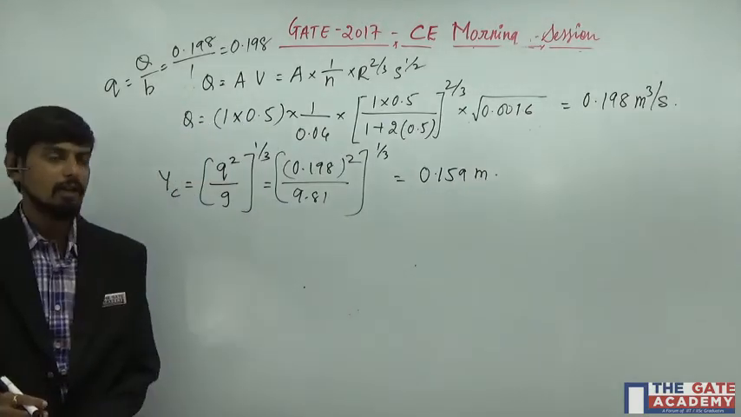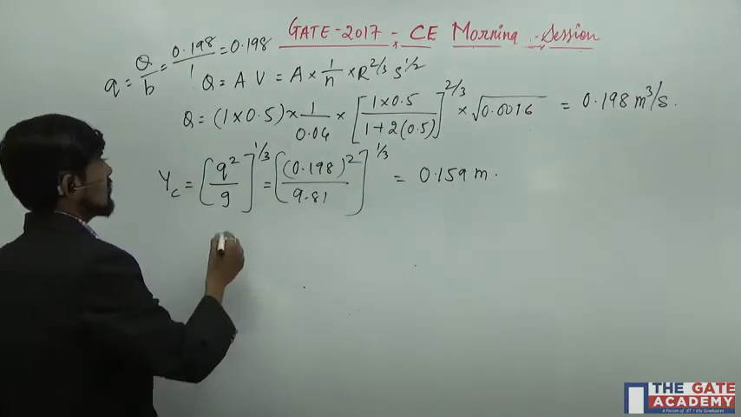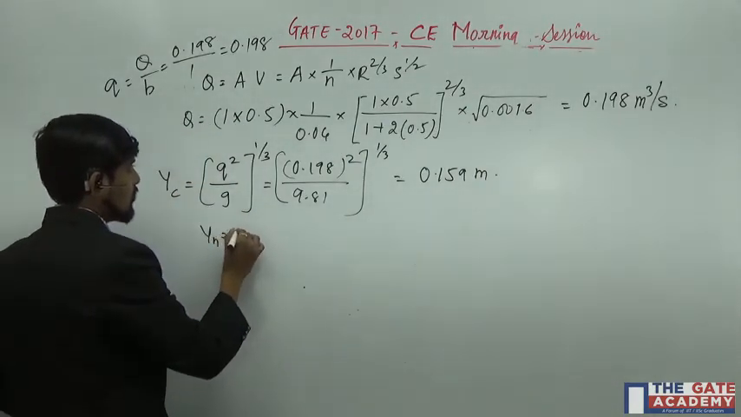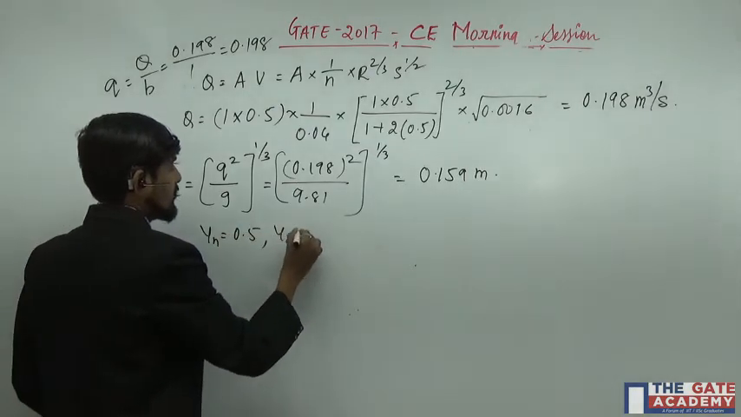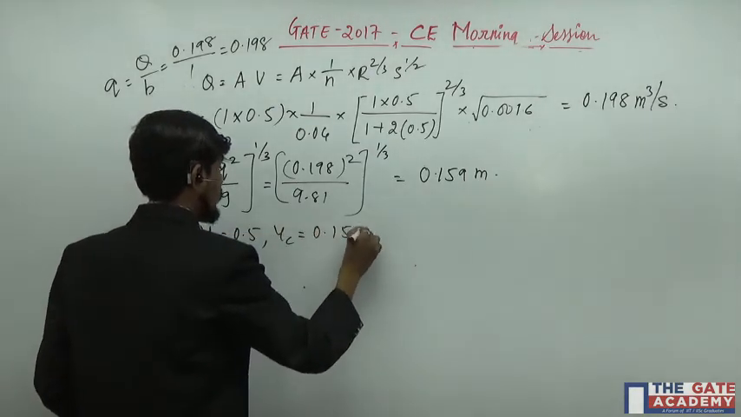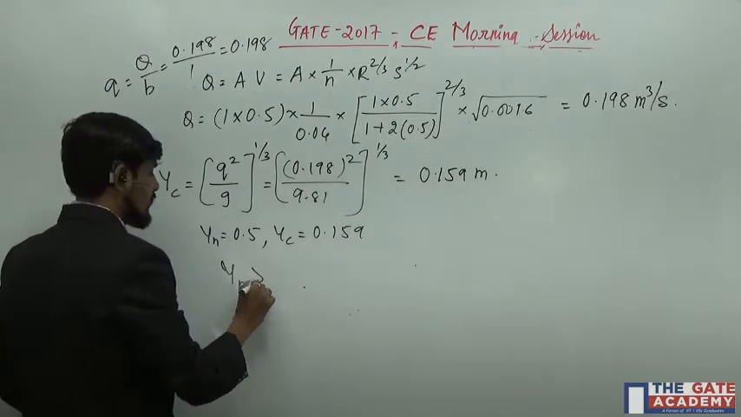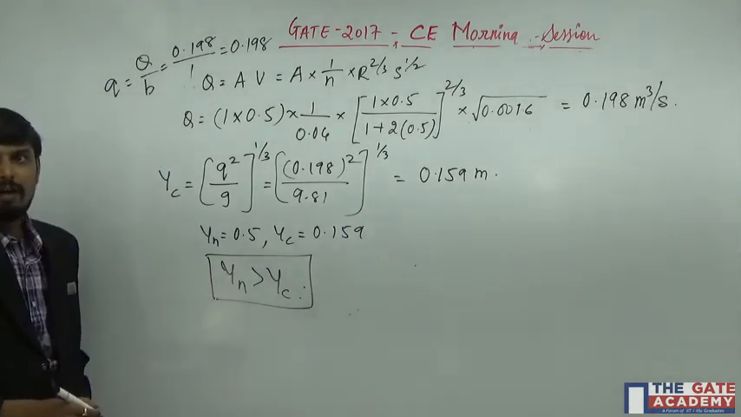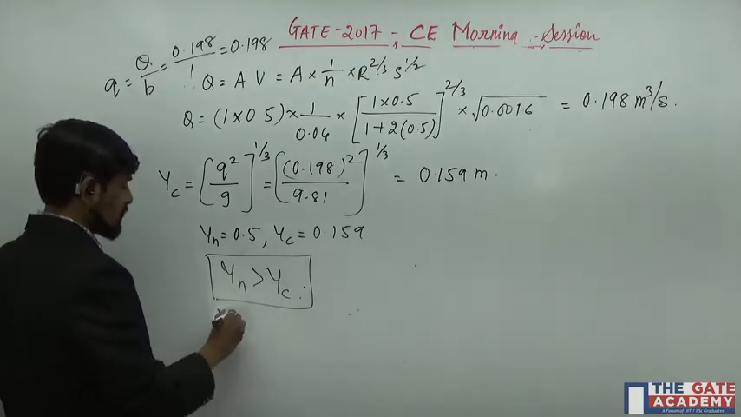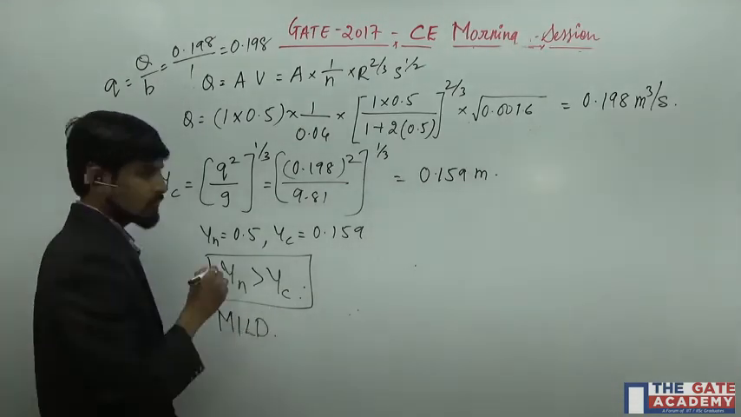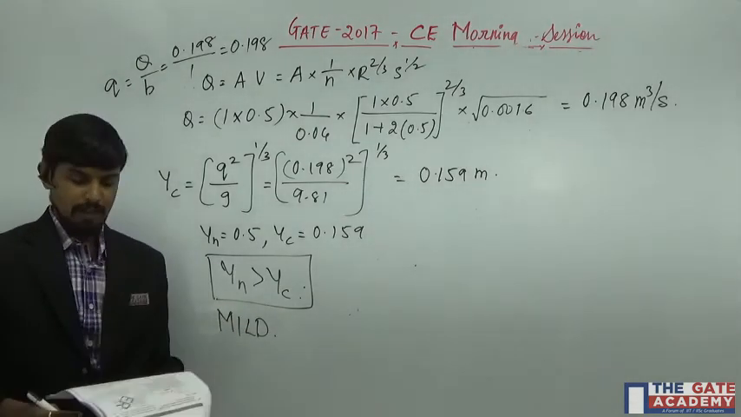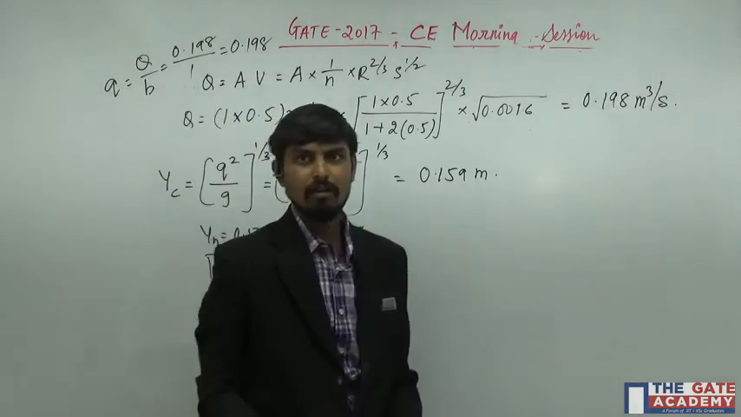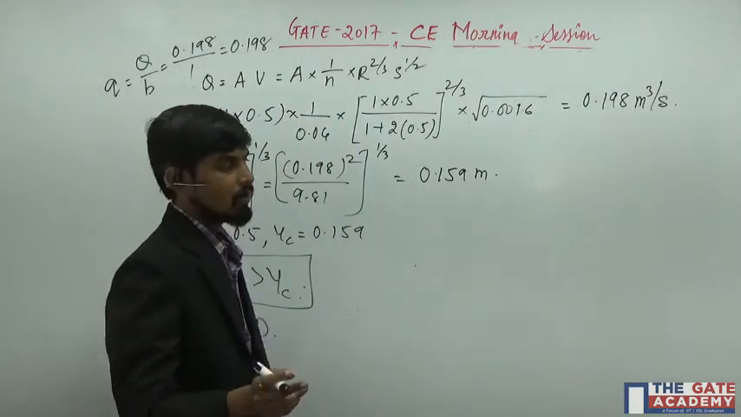Now if you see these values, your Yn is equal to 0.5, Yc is equal to 0.159. What I can conclude is Yn is more than Yc. If Yn is more than Yc, we call it a mild slope. Mild slope is already decided, hence options A and B are wrong. Now whether it is C or D,